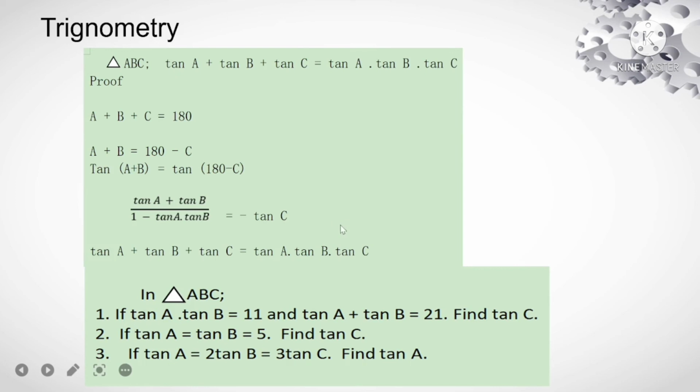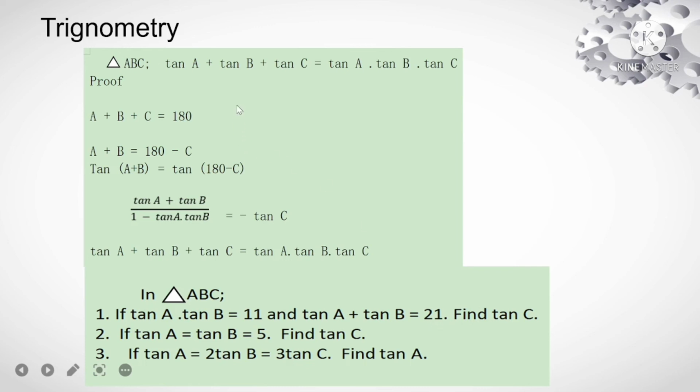And from this relation, if we are familiar with it, we can solve the following three questions. That is, if tan A tan B is equal to 11 and tan A plus tan B is equal to 21, it is asked to find tan C. Here we can apply the principle that tan A plus tan B plus tan C is equal to tan A tan B tan C, and substitute tan A tan B is equal to 11 and tan A plus tan B is equal to 21.